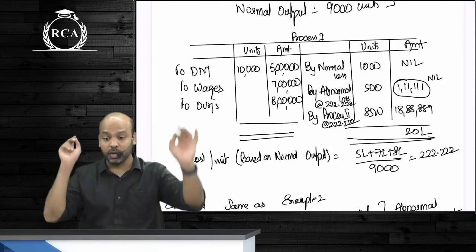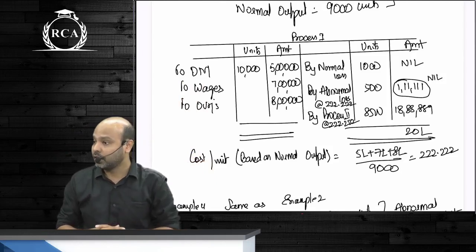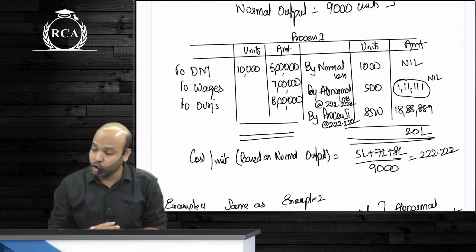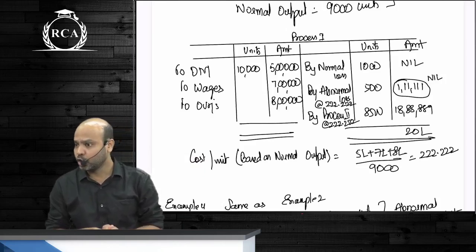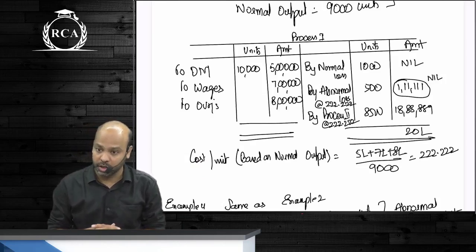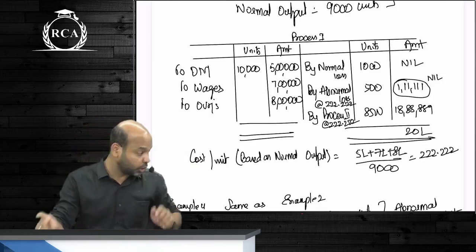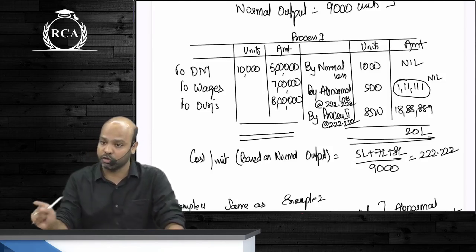If there is abnormal gain, the actual scrap realization will be less than your normal loss. Though your actual scrap realization will be less than normal loss, what did I tell you? You will still consider scrap value of normal loss in computation of cost per unit. However, we are not going to realize that scrap value. Why are we not realizing that entire scrap value? Because of abnormal gain.